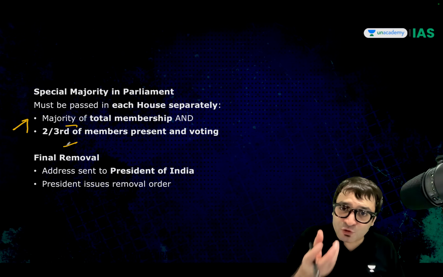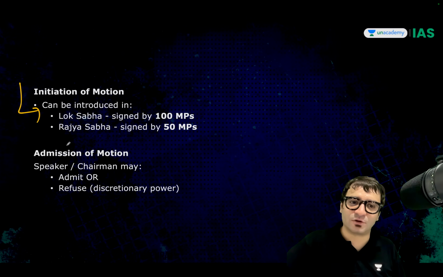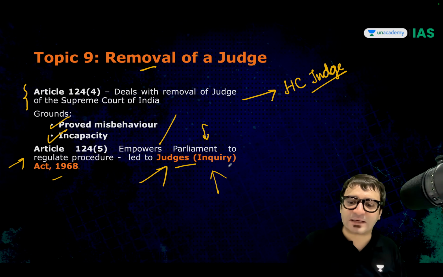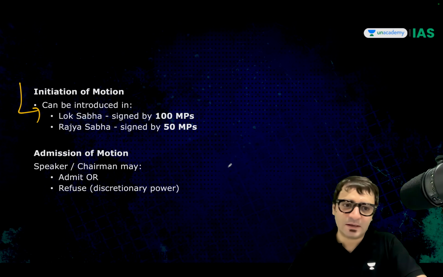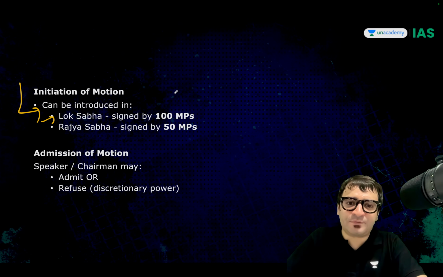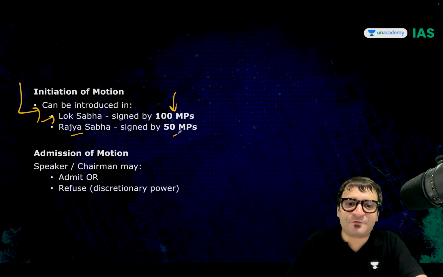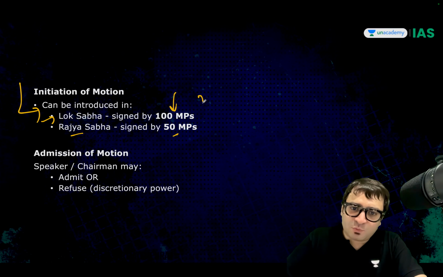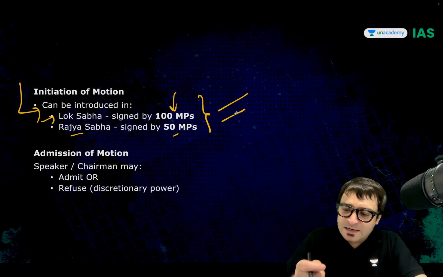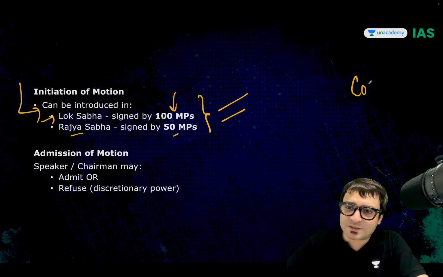But how this motion is to be taken up, how Parliament will regulate this process, for that there is a law called the Judges Inquiry Act. And it is this law which says who can introduce this motion. It can be introduced in Lok Sabha if 100 MPs of the Lok Sabha sign it. It can be introduced in the Rajya Sabha if 50 MPs of the Rajya Sabha sign it. But what if both Lok Sabha as well as the Rajya Sabha admit this motion on the same day? Then we need to set up a committee.